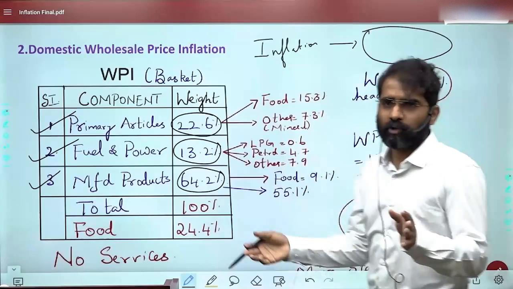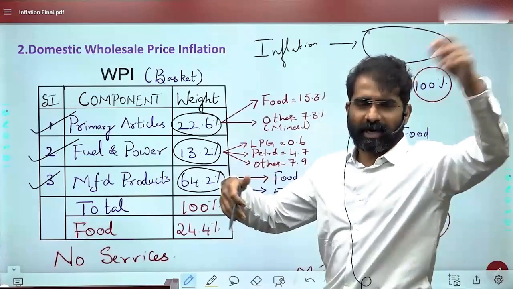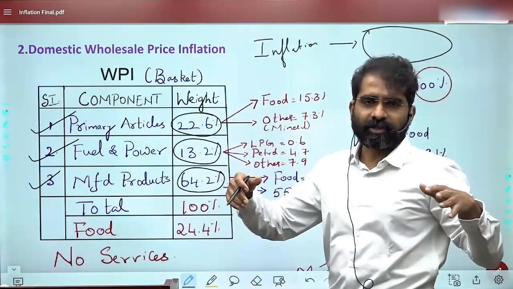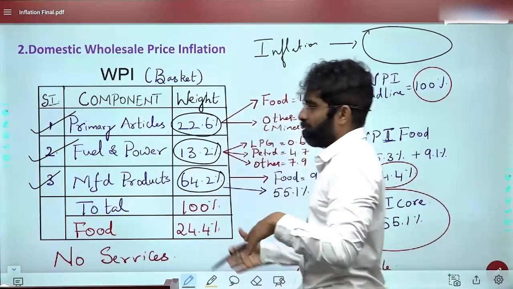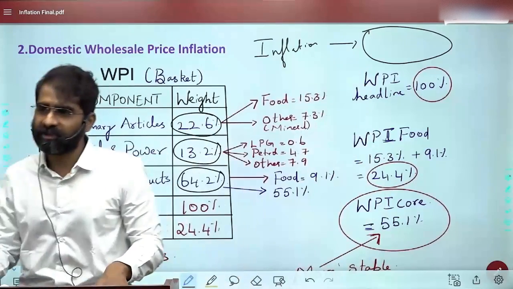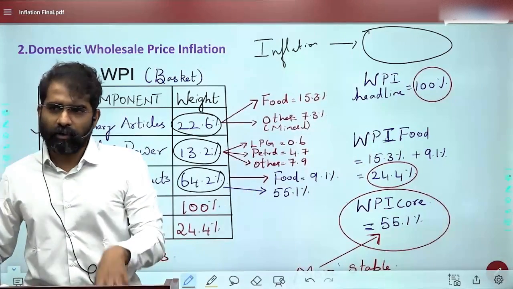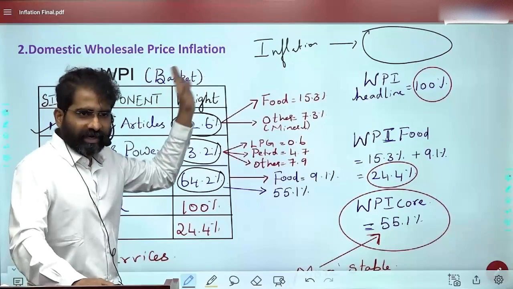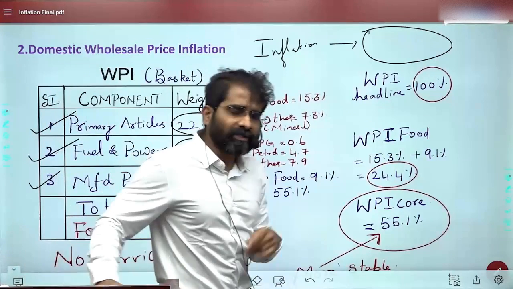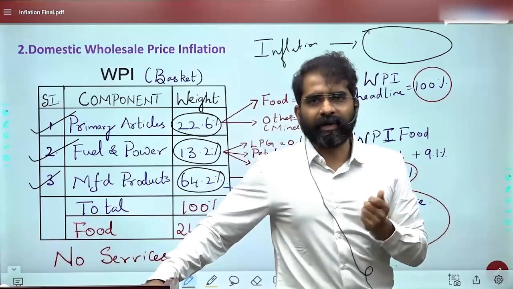It's not that one or two commodity prices are increasing, you can't say inflation is increasing. So it is a group or a basket of commodities which you are purchasing from the wholesale market. That is the reason you are indicating it as wholesale price index.